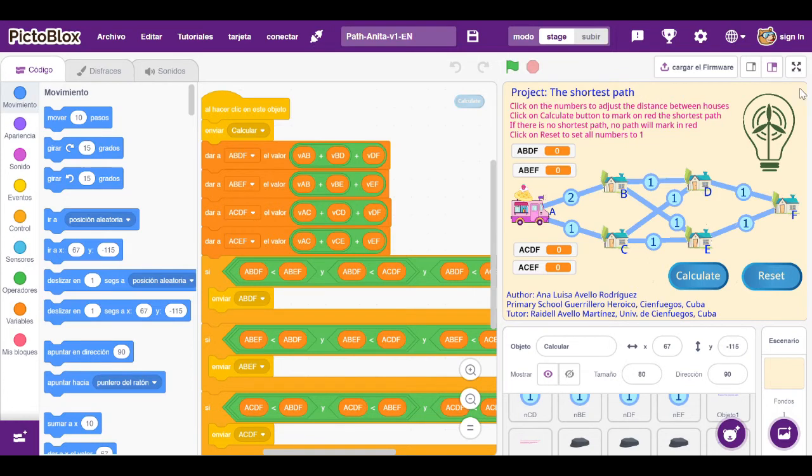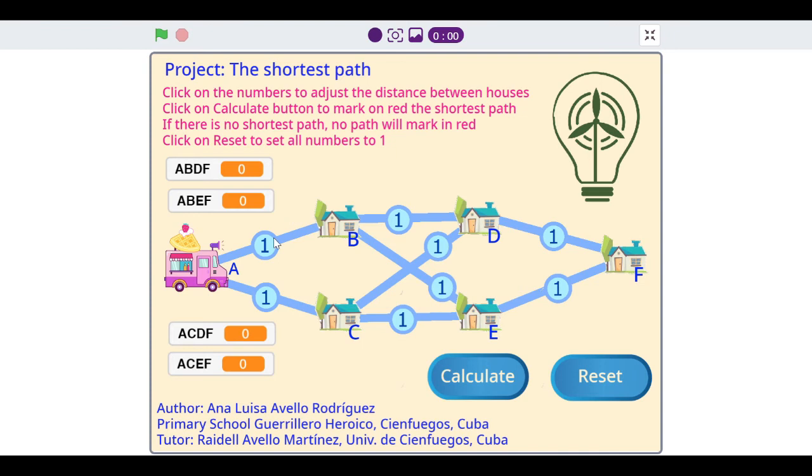Players can click on the blue numbers to adjust the distance in kilometers between the houses. Players can click on the calculate button to calculate and choose with some conditional blocks the shortest path, and automatically the application marks it on red. In the moment the player clicks on the calculate button, the variables show the sum of the distances.